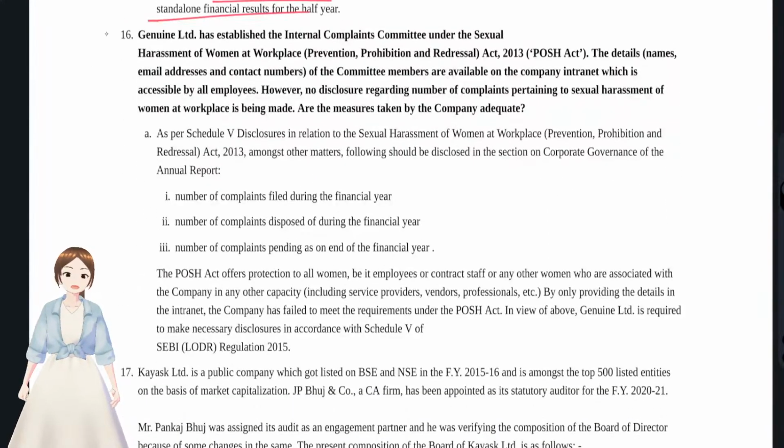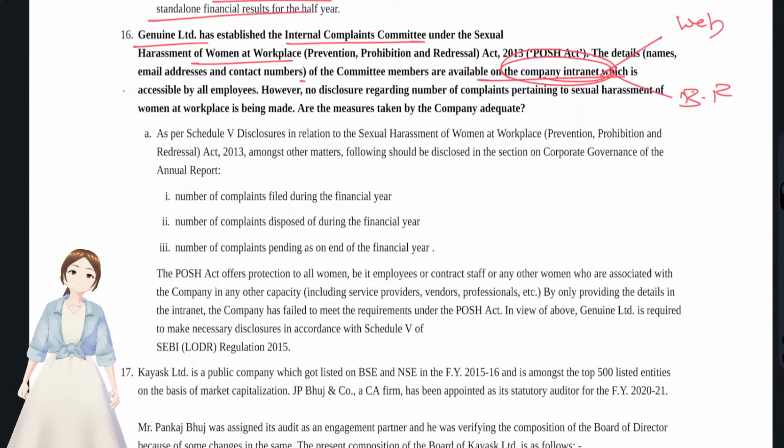And now we'll see our 16th question, that is, Genuine Limited, G Limited, had established the Internal Compliance Committee under the Sexual Harassment of Women at Workplace Act. Okay, the committee members are available on the company intranet. You see, again they were disclosing on the intranet. Where do they have to disclose? They have to disclose on the website and in the board report, which is accessible by all employees. However, no disclosures regarding the number of complaints pertaining to harassment of women at workplace were being made.